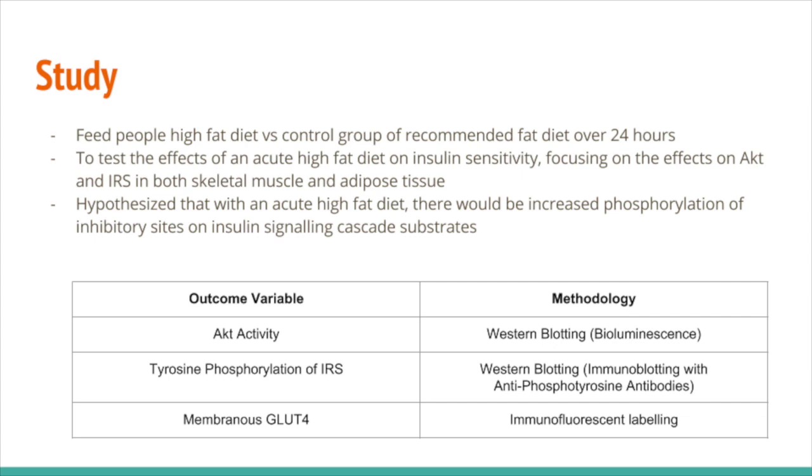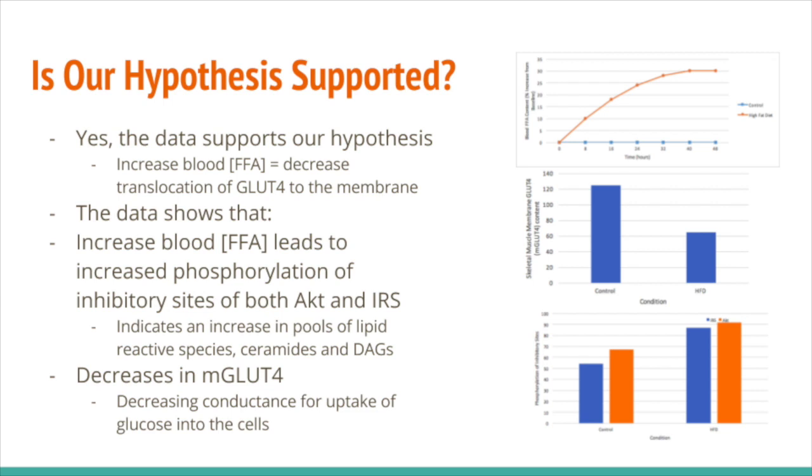The study used Western blotting to identify phosphorylation of inhibitory sites of AKT and also identified phosphorylation of inhibitory sites on IRS through Western blotting using anti-phosphotyrosine antibodies. They also measured membranous GLUT4 content via immunofluorescent labeling. The data shows that the increase in phosphorylation of inhibitory sites of both IRS and AKT in both skeletal muscle and adipose sites is associated with an increased pool of blood free fatty acid. The increase in phosphorylation is also associated with a decrease in membranous GLUT4.